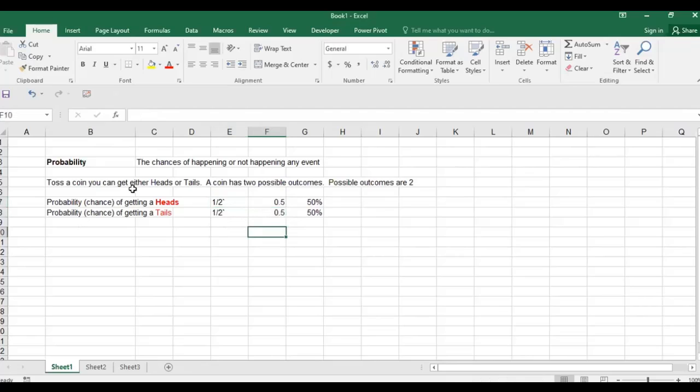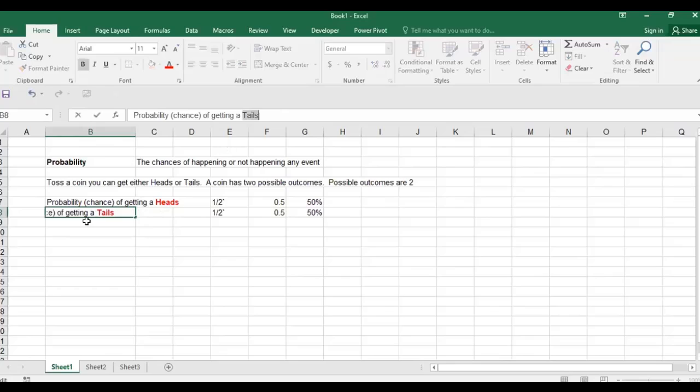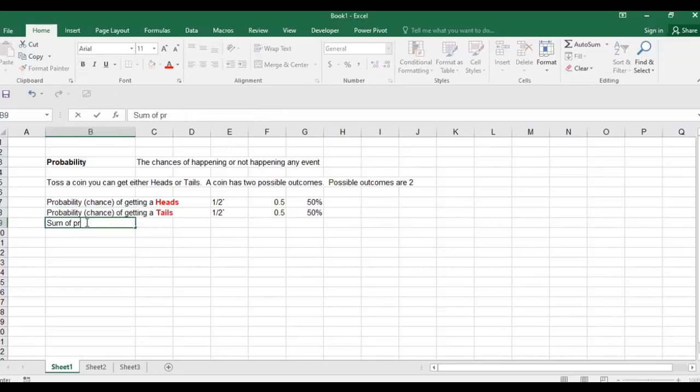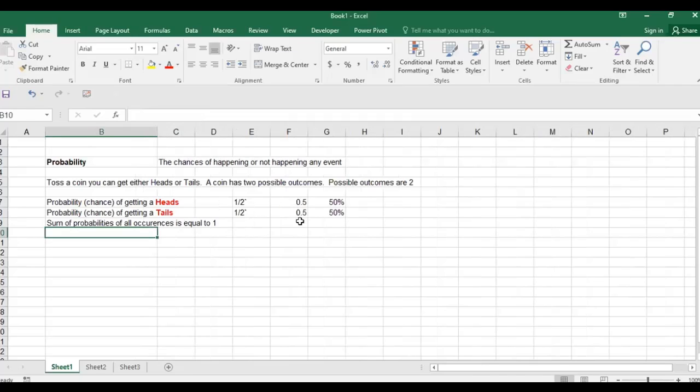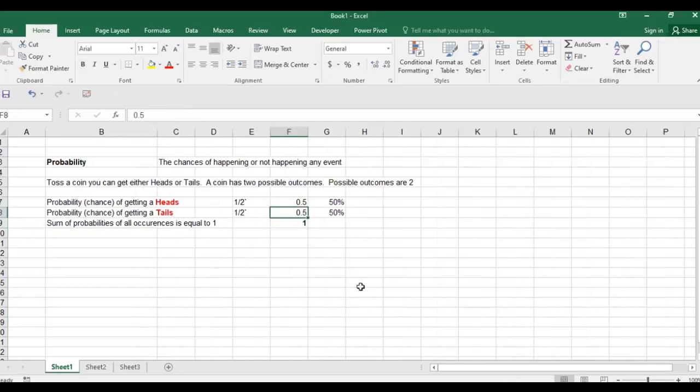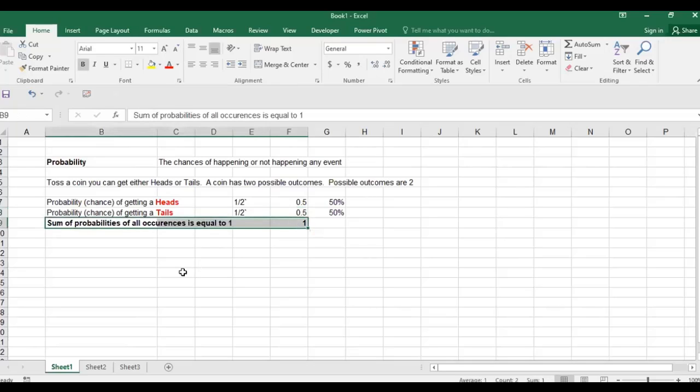And you should always remember that the sum of probabilities of all occurrences, meaning outcomes, is equal to 1. That is another rule which you should remember. You have two outcomes here. If you total them, the answer is 1. So this is the rule: the sum total of all probabilities should always be equal to 1. If any event has two outcomes, the probabilities total should be 1.